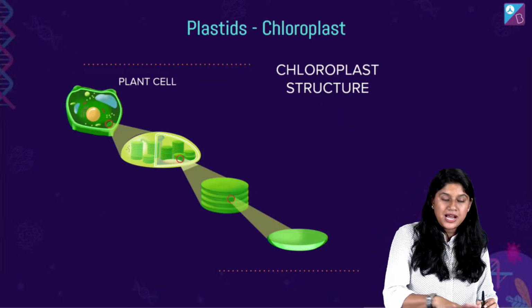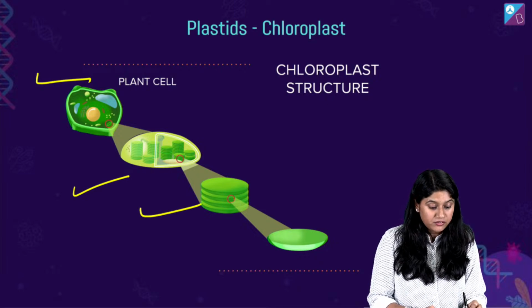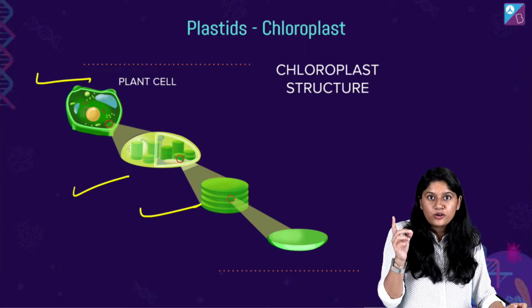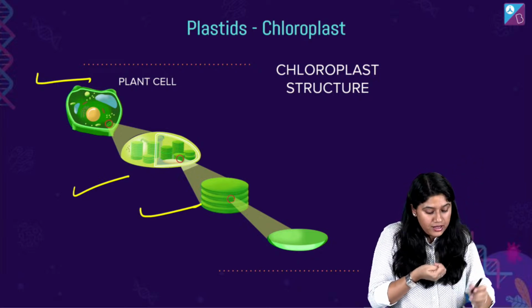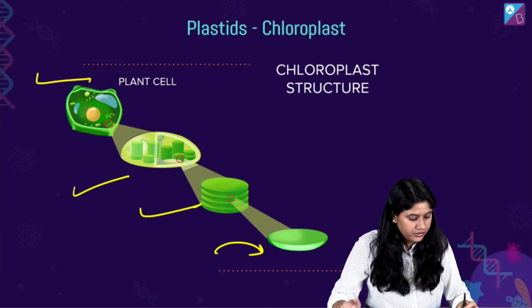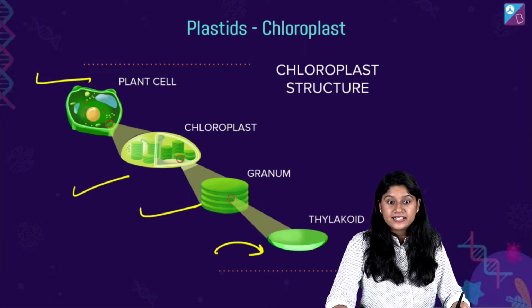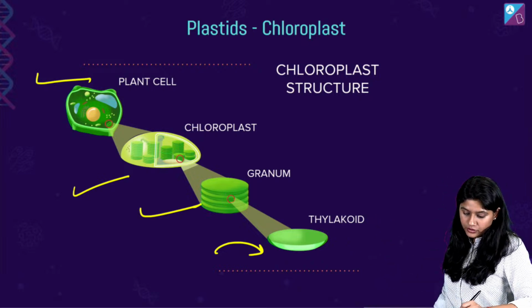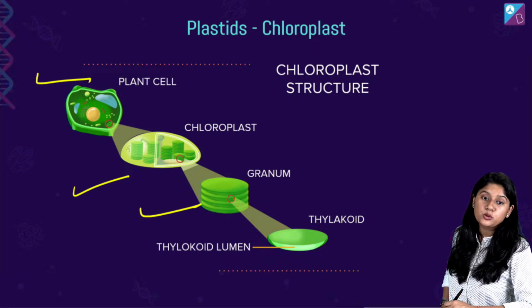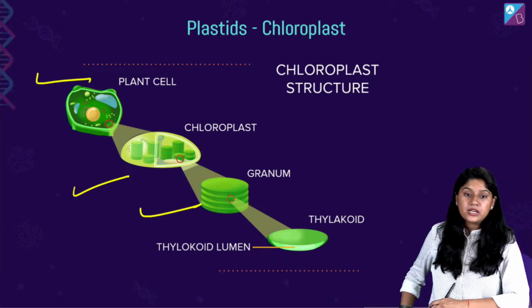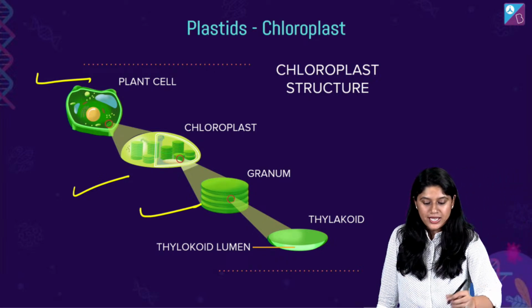Then, अब इस तरीके से हम याद रखेंगे. Plant cell है. Plant cell के अंदर we have the chloroplast. Chloroplast के अंदर we have the, what we have? We have the thylakoids का disc-like structures में. There's a whole stack of it which is called as a grana. And individually we have one, right? So we have plant cells, chloroplast, granum. And at the end what we have, everyone? Thylakoid, and thylakoid के अंदर what we have? We have the thylakoid lumen. Clear everyone? इतना सबको clear है? All of you, are you clear with the structure of this? Yes?